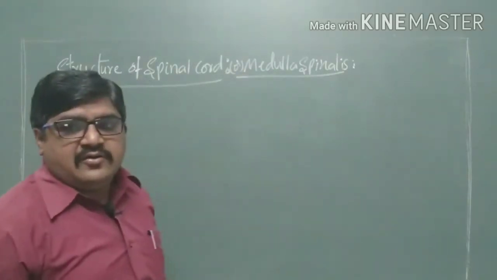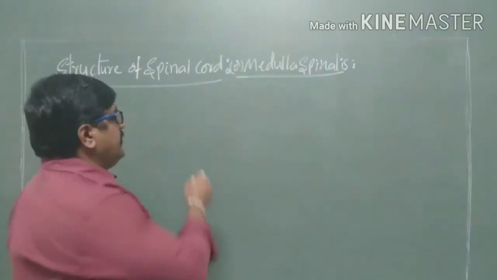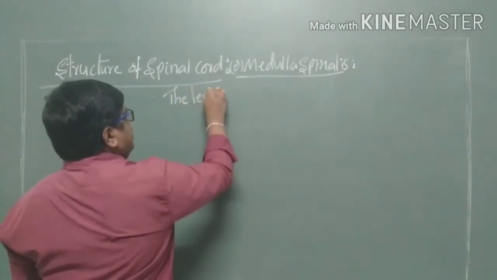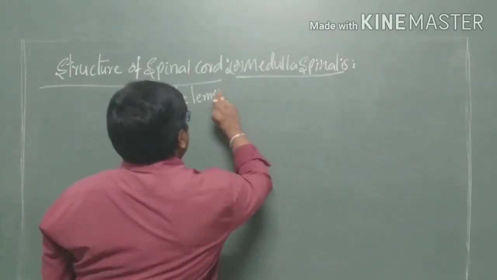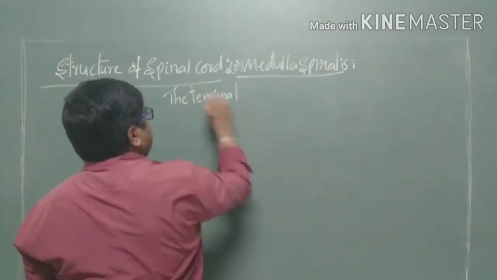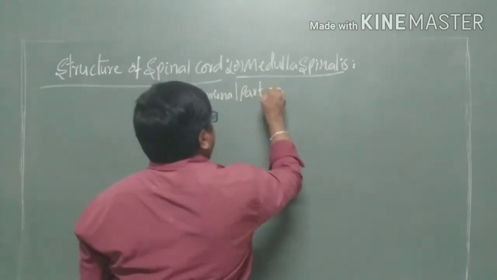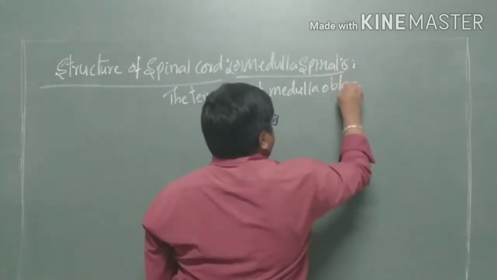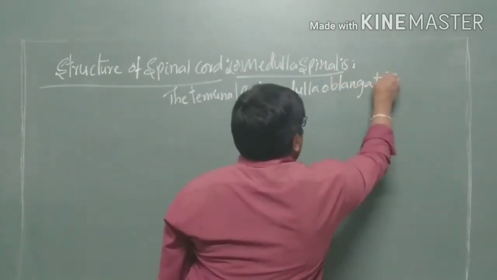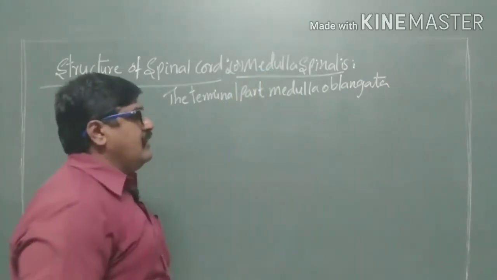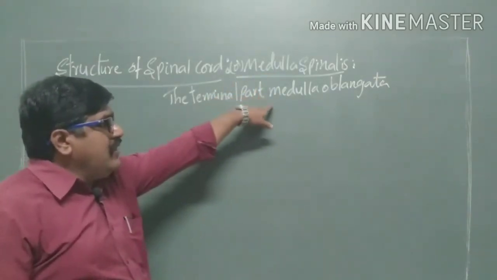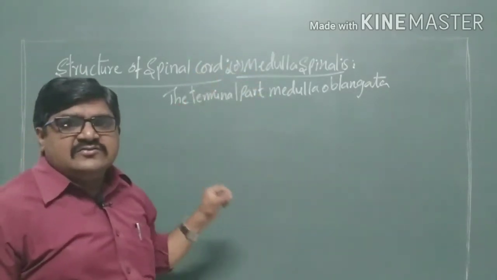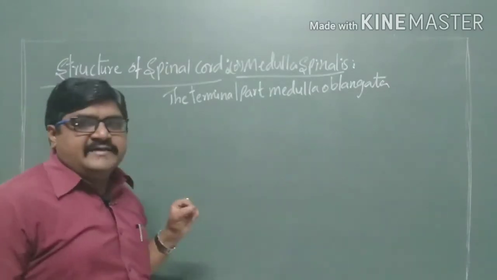Because the terminal part of the medulla oblongata is connected to the spinal cord, so it is also called the medulla spinalis.